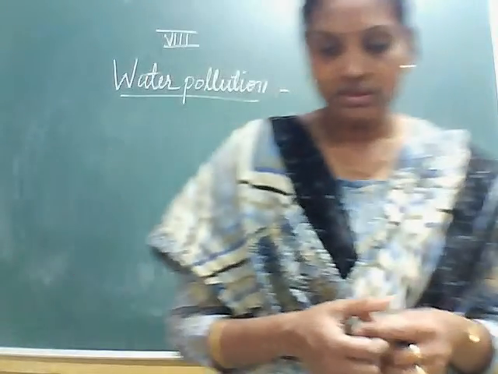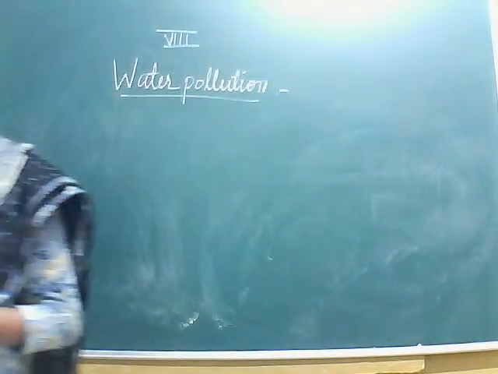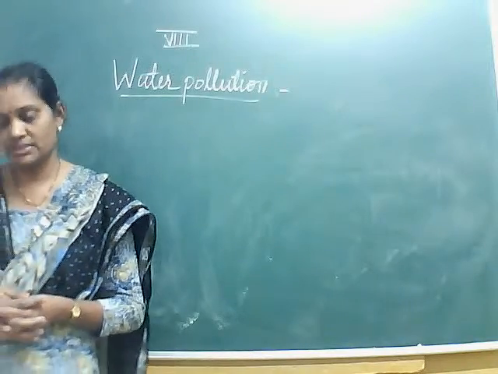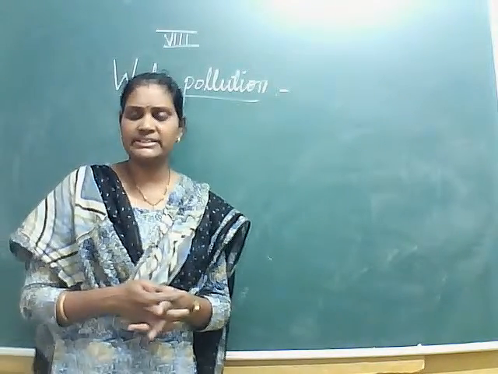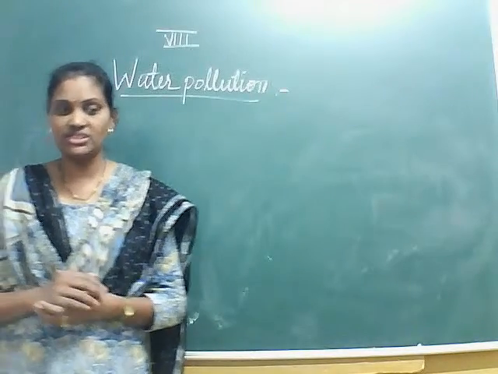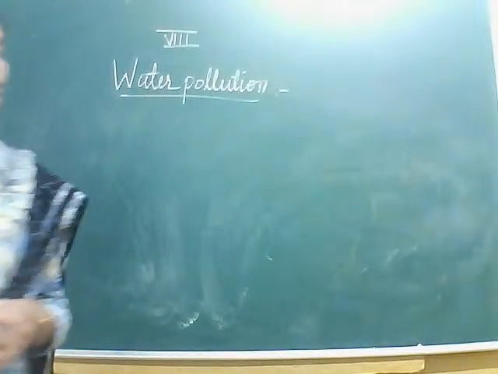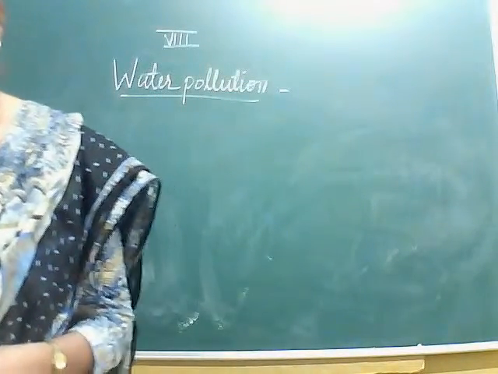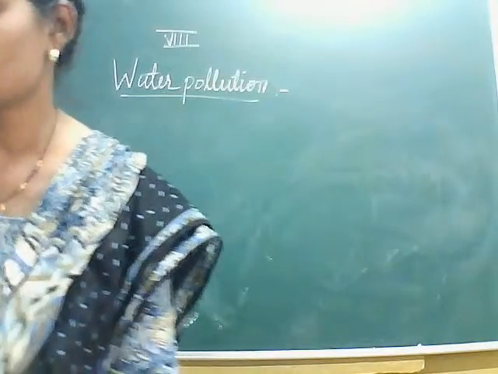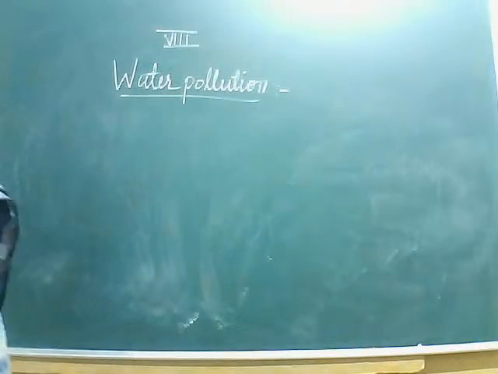Now next, how does the water get polluted? There are so many reasons, and already in the previous lessons we have seen about the sewage, isn't it? So there are many causes for water pollution. These are indirect and direct contaminant sources. We are going to see some of them. First, indirect sources. So what are those indirect sources?